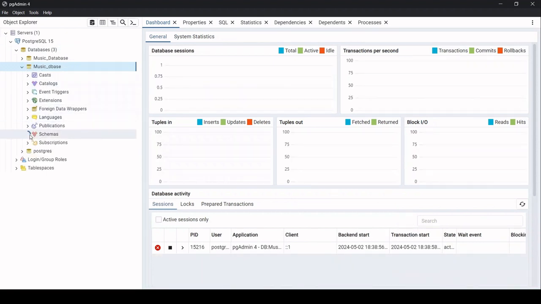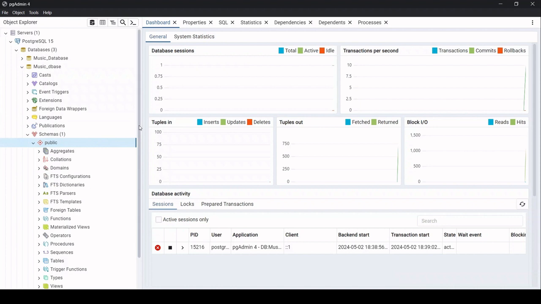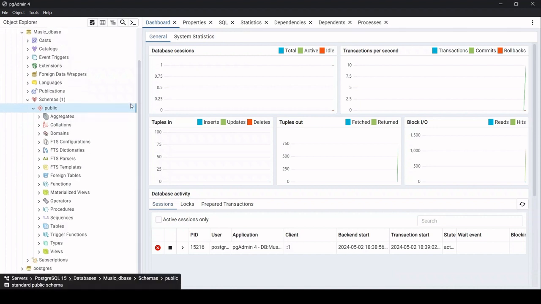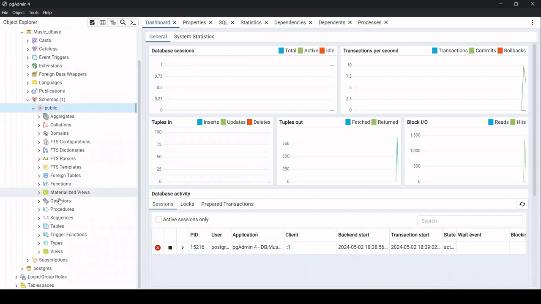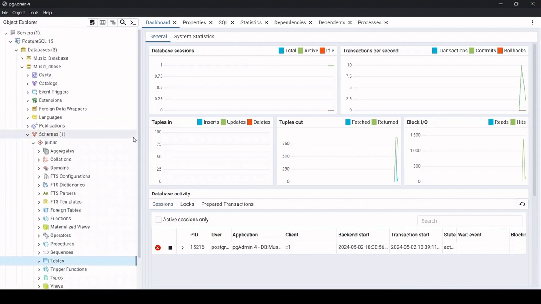Let me just show you the schema. I hope you know what a schema is, right? Schema is nothing but the tables that have relationships with each other. Now if you see the table section, we don't have any data here, which clearly means that we need to restore the data or import the SQL file.